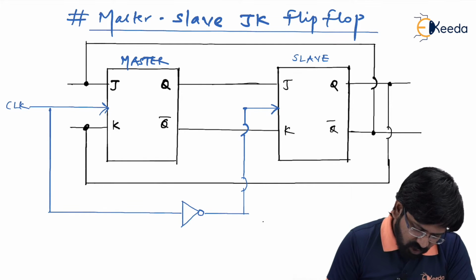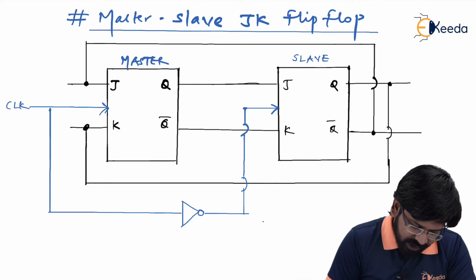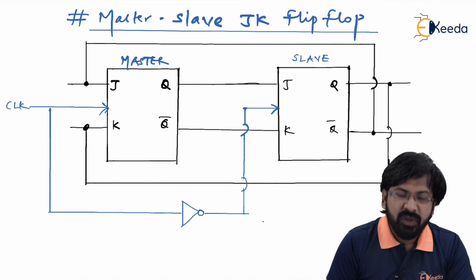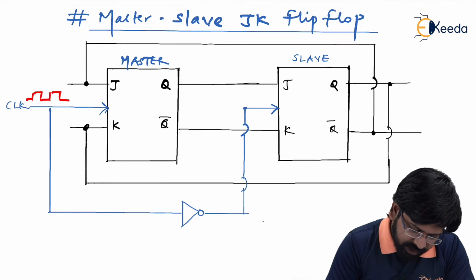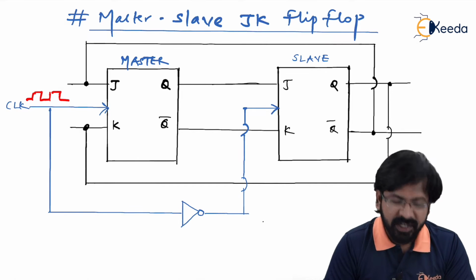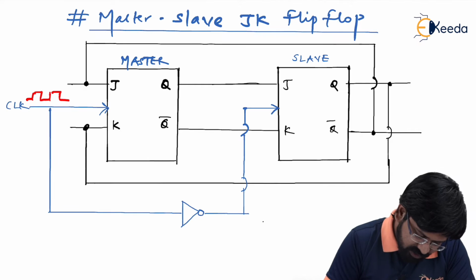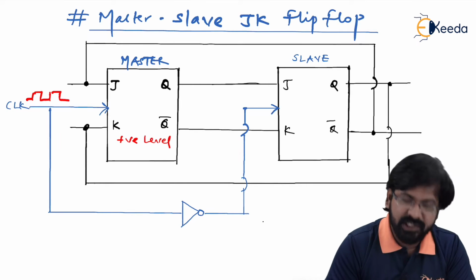First of all, just observe the clock arrangement here. As you can see, the clock is given directly to the master. And the type of triggering that I see over here in the master is positive level triggering. Am I right? So the master is a positive level triggered device.